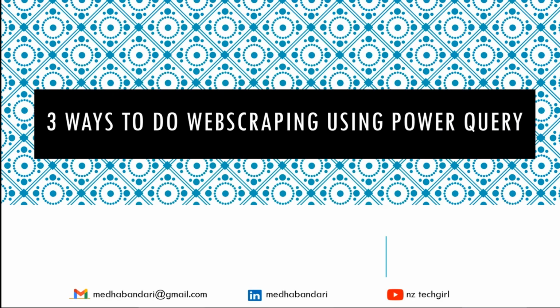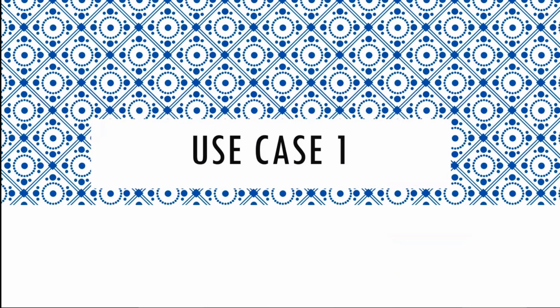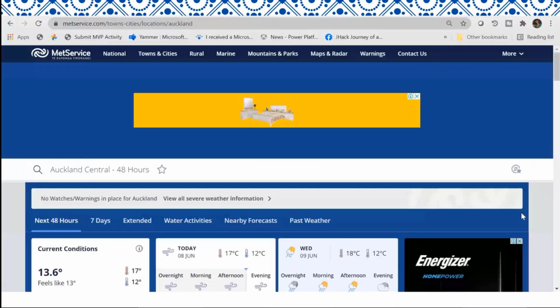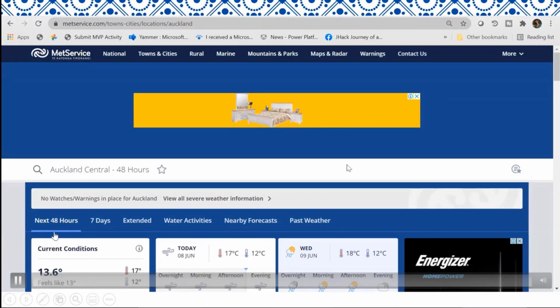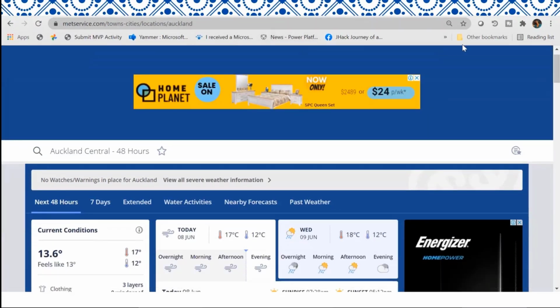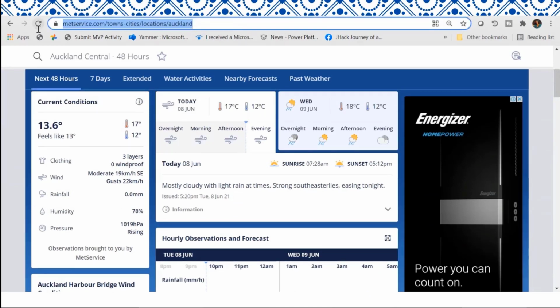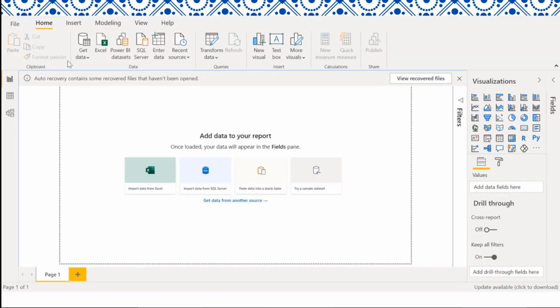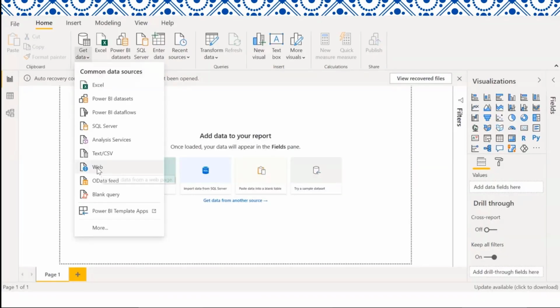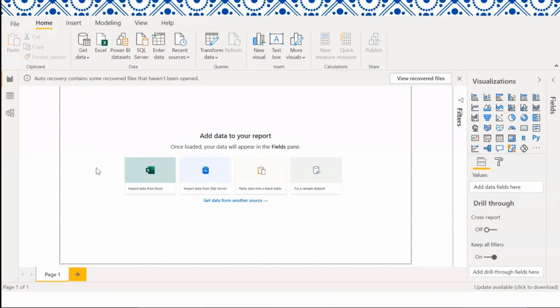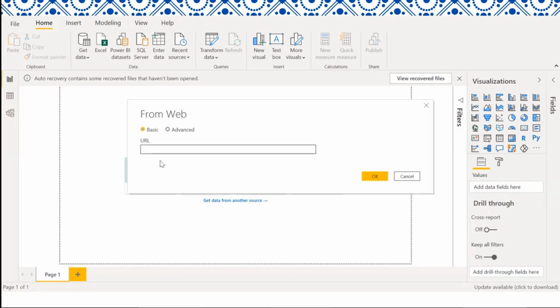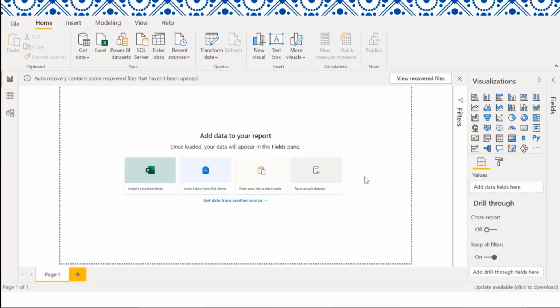The next part is 3 ways to do web scraping using Power Query. So, use case 1. I've used the weather website in New Zealand, which is MetService. I'm just going to copy the link, and I'm going to go into my Power BI and go into Get Data. I'm going to go into Web, paste the URL, and go OK.